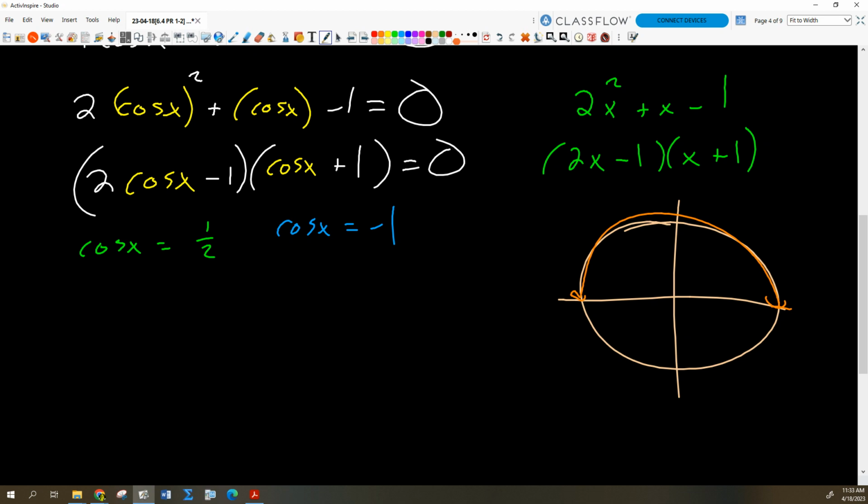Pi over 3 would be 1, right? Because cosine is the x coordinate. So one place is going to be right there where we end up with coordinates 1/2, square root of 3 over 2. Actually, there's only one place, isn't there? It's just right there. That's the only place, right? Which is the angle that's going to be pi thirds, right? So there's one solution.